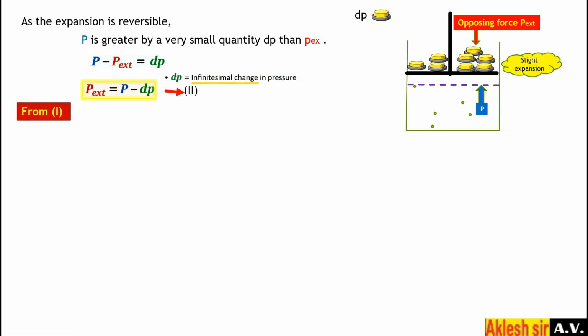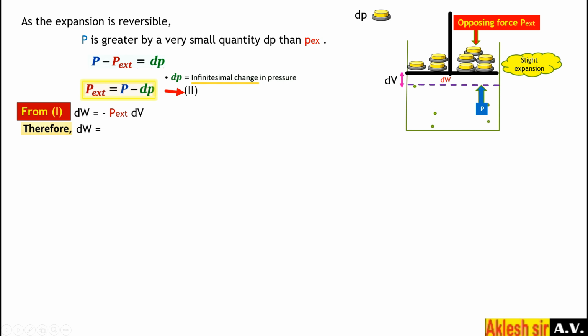Now from equation 1, you know that we have derived the formula dW is equal to minus P external into dV. So here the small work is done. By expanding that volume, that is small volume dV, small work is done by that system. So small amount of work done by the system is equal to P external into dV. That is the formula.